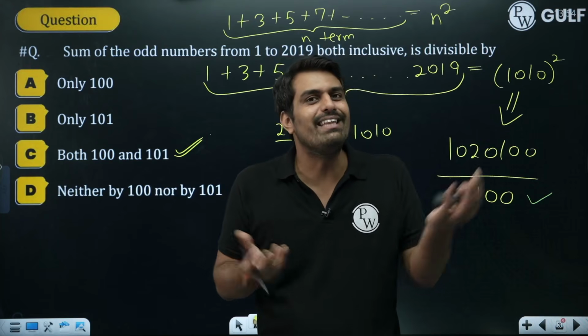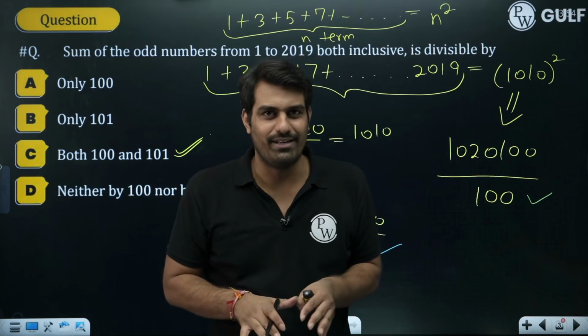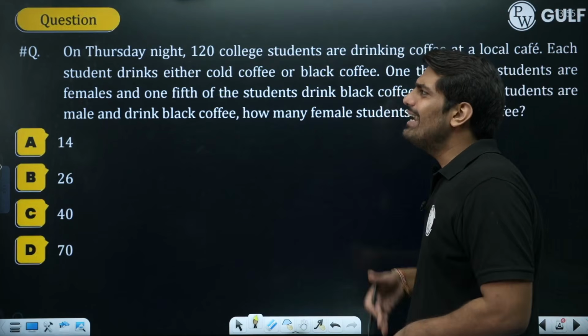So basically, we are dealing with numbers, but the holistic understanding of the things is very important over here. That is the way forward. So we also move forward on to the next question. It relates to the set theory.